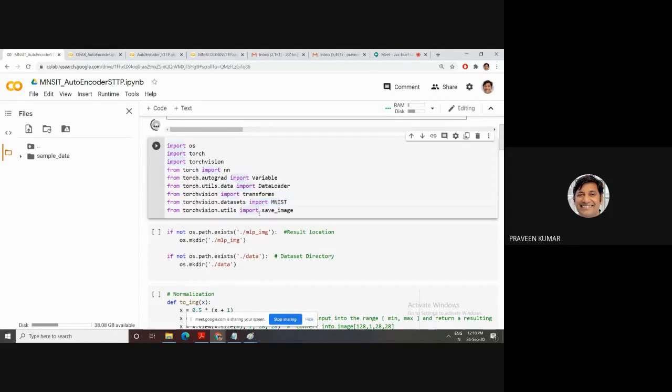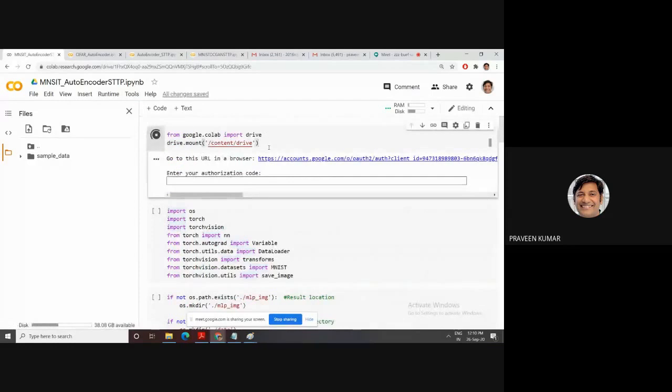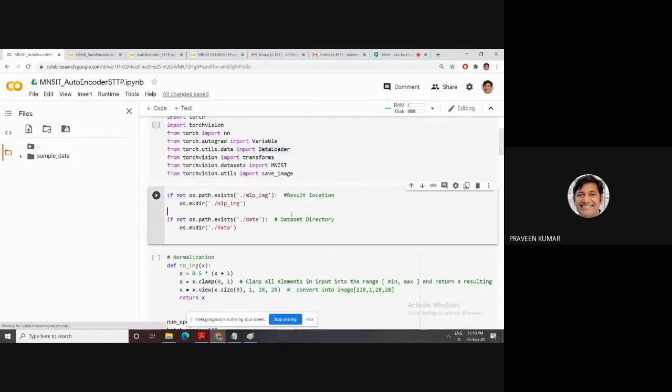Then this one is for the save purpose. Next step: first step is to mount your drive and initialize all your packages. Then you create the input directory and your result directory, meaning where your data is stored. When we download this data from the net, we need to store it. So this one has a data folder, then this one the output folder.